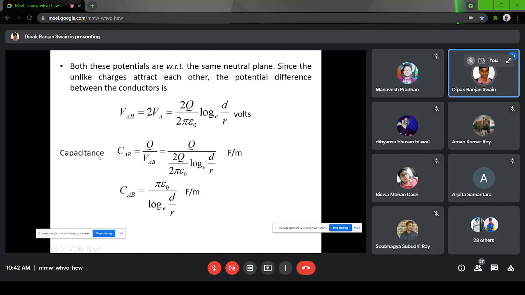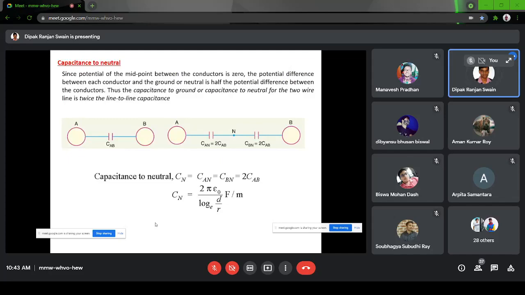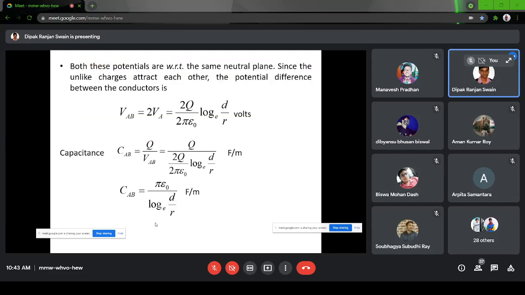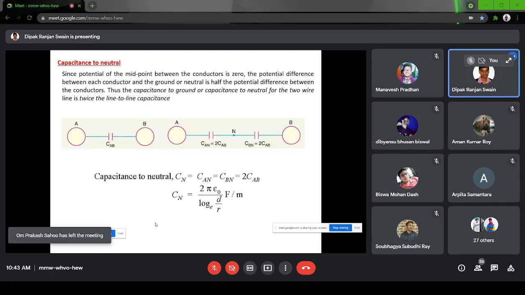Once you have that potential difference, how do you calculate the capacitance? Q equals CV, so C equals Q by VAB. Just substitute the value. So CAB will be pi epsilon 0 divided by ln D by R. This is the final formula for the capacitance of a single phase system or two wire system. Exactly in the same manner, you can calculate for a three phase system also. Now one more thing: this is the capacitance between two conductors. Sometimes in calculations, we generally take the per phase system. If we are taking the per phase system, generally the capacitance will be calculated with respect to neutral.